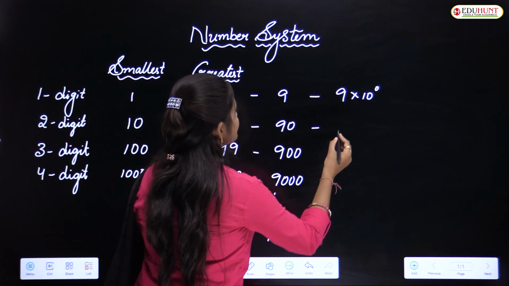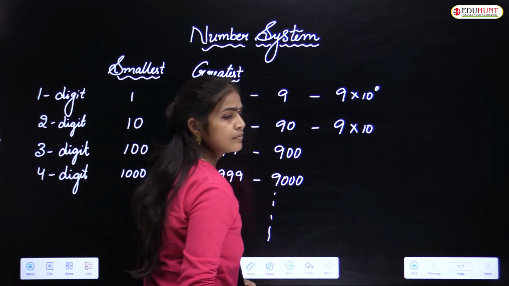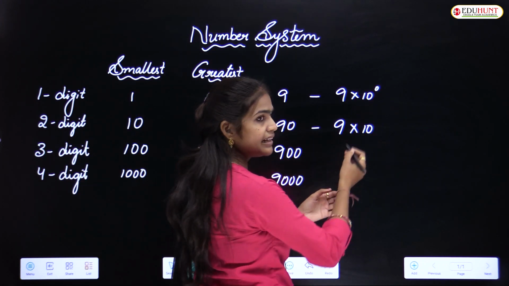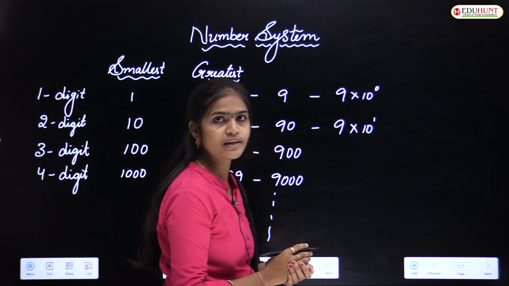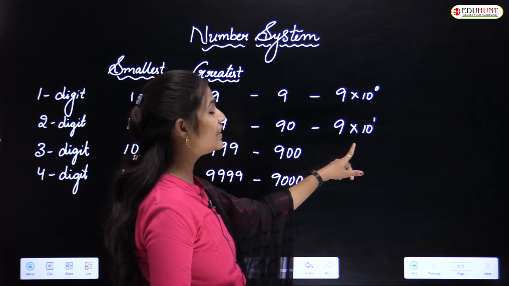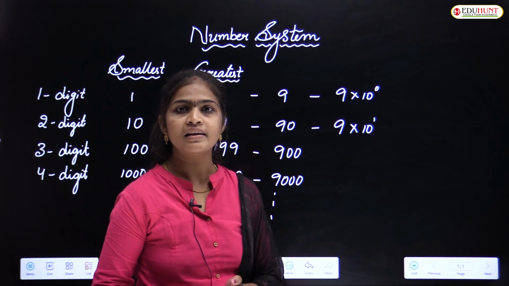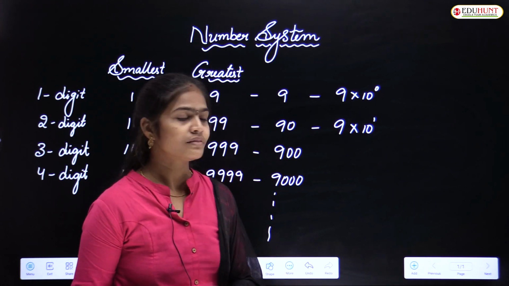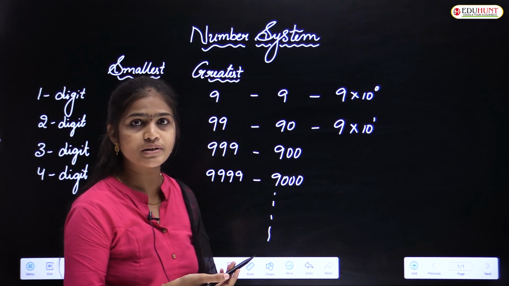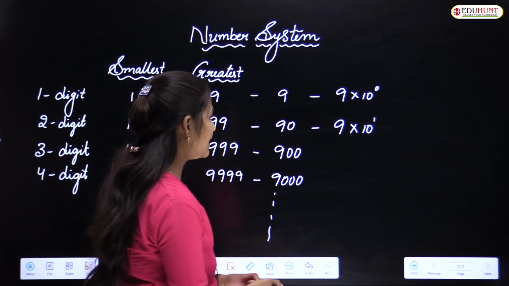So this one is 9 into 10. Yes or no? 9 into 10 is equal to 90. In the previous one I wrote the power as 0, so shall I write 1 here? Yes, of course. Why? Because anything to the power 1 is equal to the value itself, right? So here 9 into 10 to the power of 1. 10 to the power of 1 is again 10 only. So 9 into 10 is equal to 90.